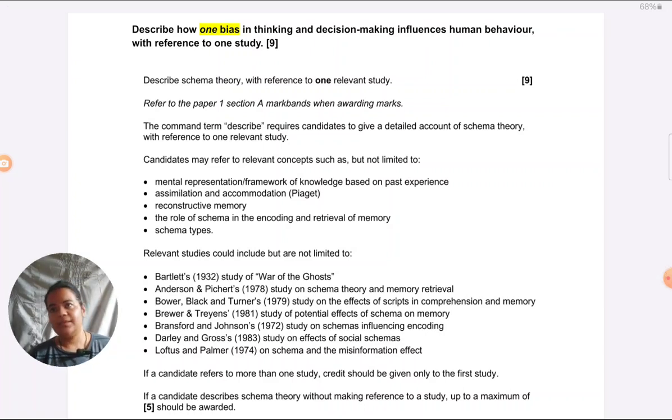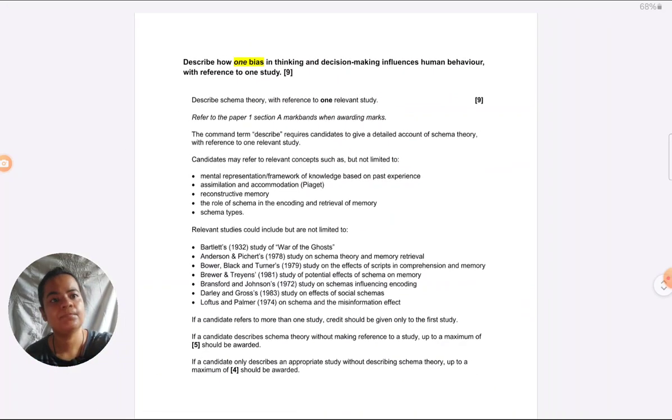Now, unfortunately, at least I was not able to find in the past papers this exact question which I have written here. For this, I wasn't able to find a mark scheme because I don't think it has come in the past paper. So I have taken the mark scheme from a different question just to be able to show to you. I've taken it from a schema question which comes very often, but I'll explain to you how they would mark for a bias question.